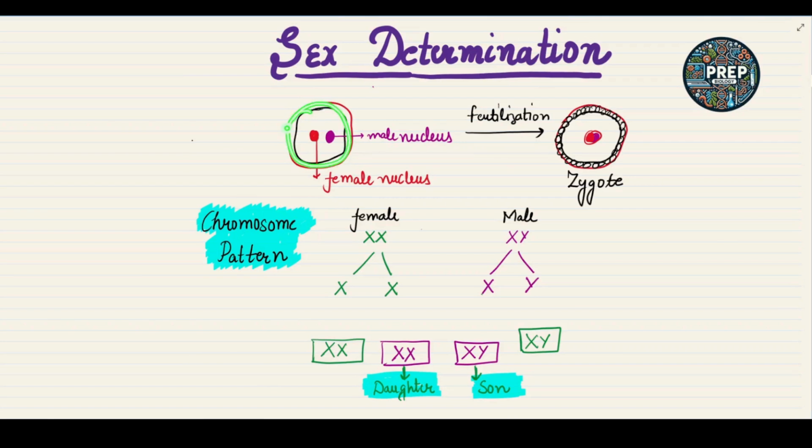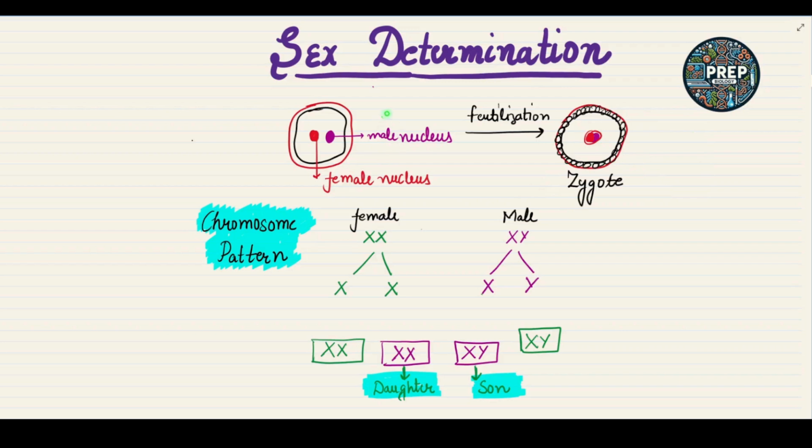Okay, now what happens? Inside the ovum, we have a male nucleus and a female nucleus. Now it is the time for the fertilization. The fusion takes place between male and female. When the fusion takes place, we have the diploid structure that is called the zygote.